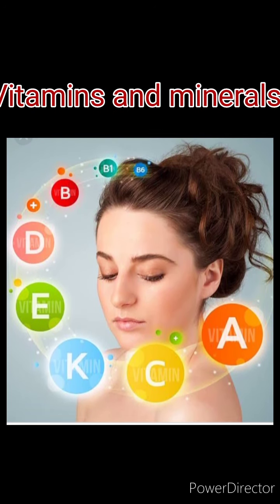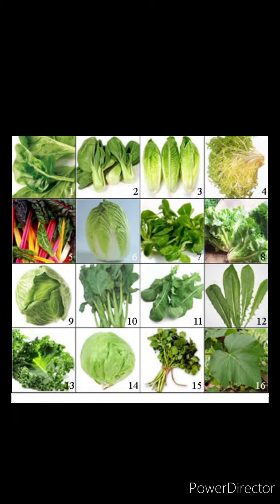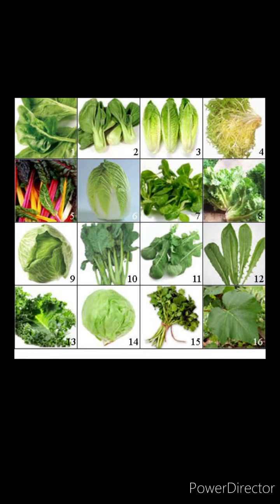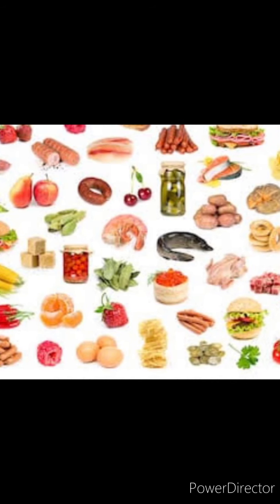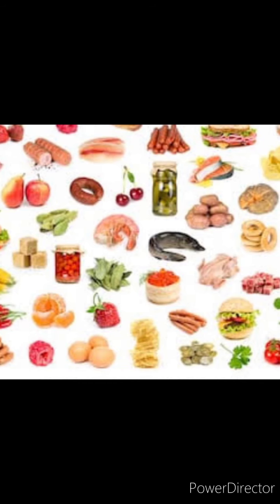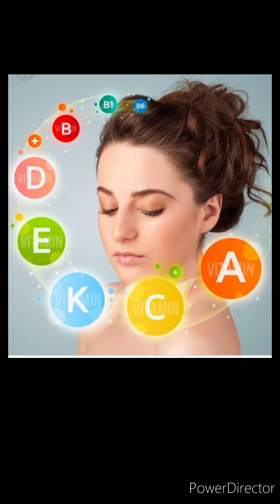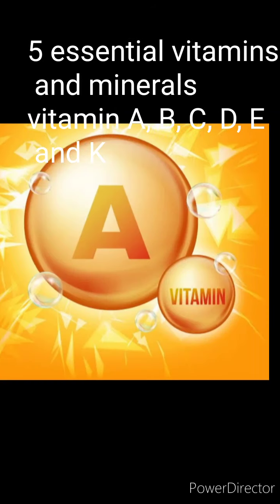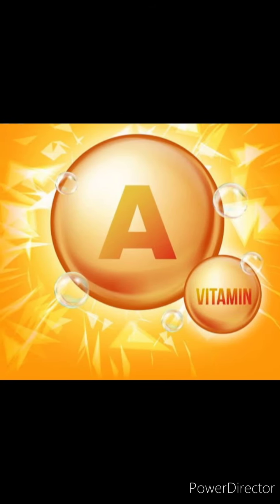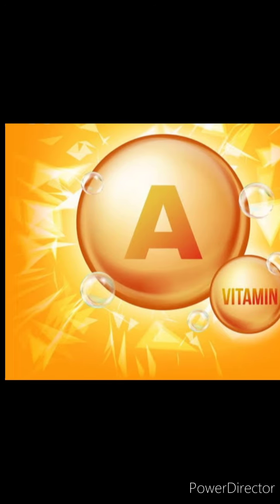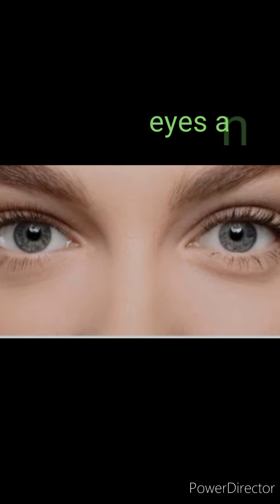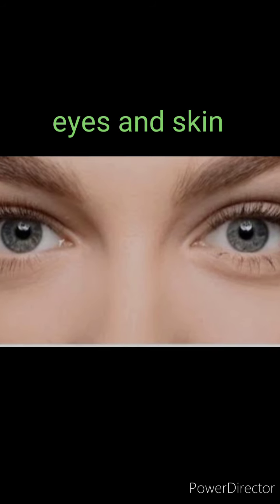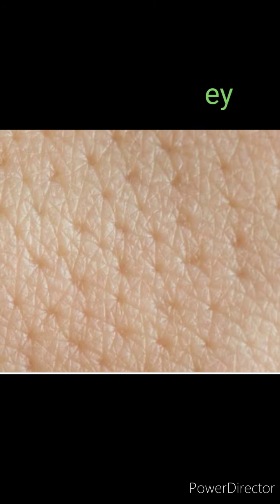And the fourth part is vitamins and minerals. They are needed in small quantities. The function of vitamins is to fight diseases. They are found in green leafy vegetables, and also in fruits, eggs, fish, etc. There are essential vitamins: A, B, C, D, E and K. Let us start with vitamin A. Vitamin A is very necessary for the protection of our eyes and for our skin.